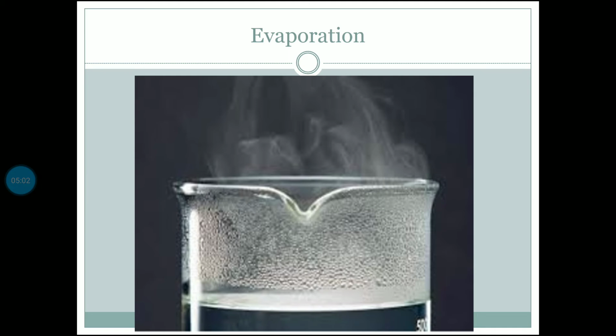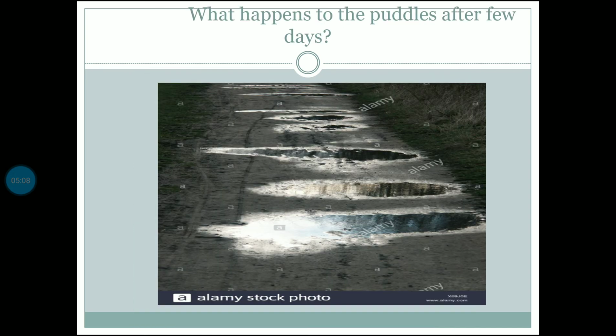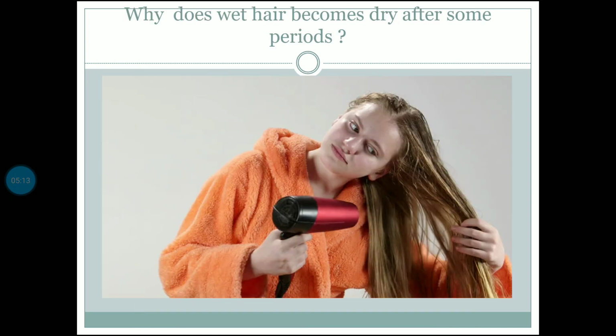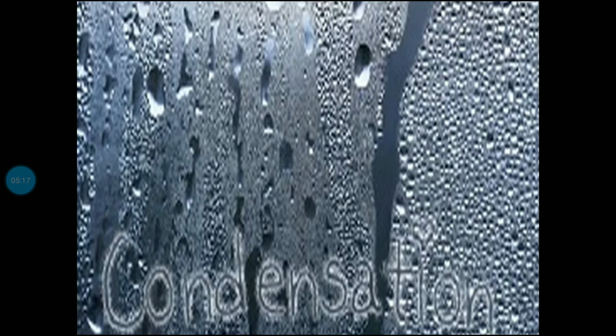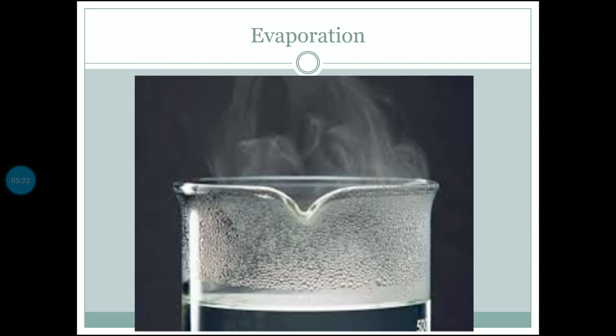In our atmosphere, a little water content and humidity are present, which is the evaporated water from water bodies, water puddles, wet hair and wet wiped floors. All these show a process called evaporation, which is the changing of water into water vapors by heat.